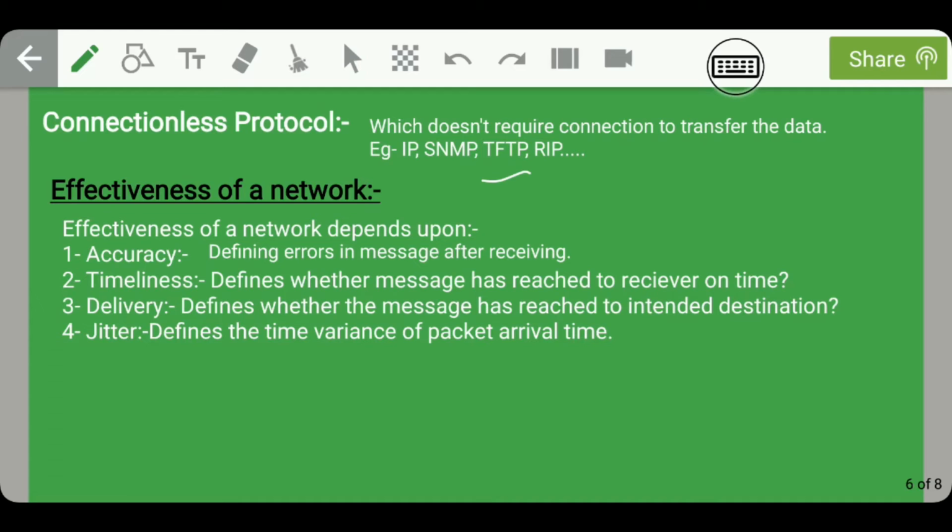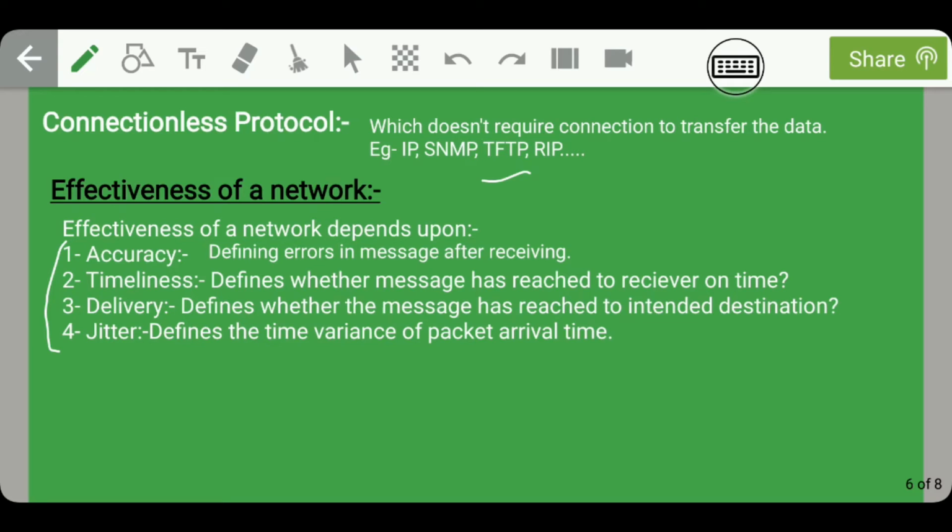Guys, moving on, let us discuss the effectiveness of a network. That is, when can we say that the network is effective? By effective, we mean efficient. So we always need an efficient network. To check the effectiveness of a network, there are four parameters. So what are these? First is accuracy, second is timeliness, third is delivery, and fourth is jitter. Let us discuss these four parameters in detail.